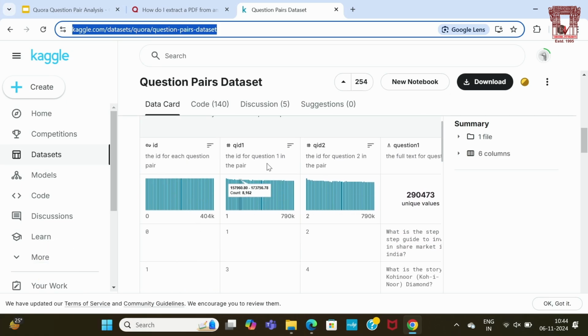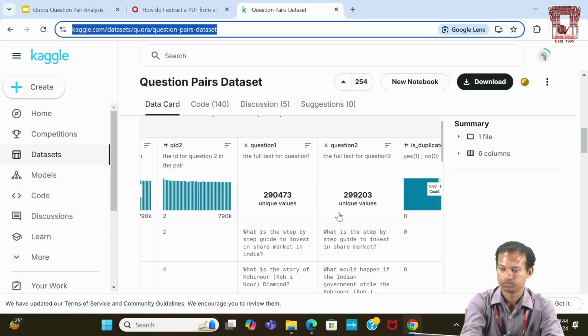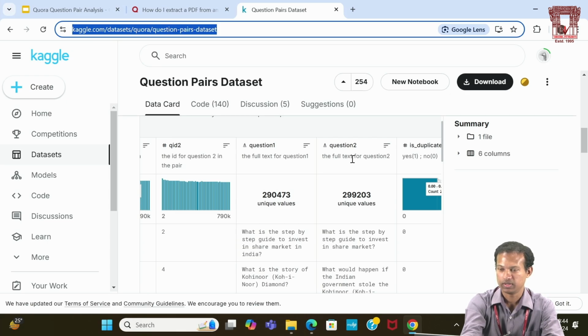This is the ID field. QID is the unique ID of question 1 and also the unique ID of question 2. These are the text fields of question 1 and question 2. The is_duplicate field will represent whether these two are similar questions or not.